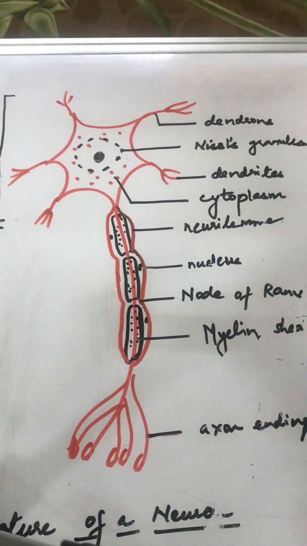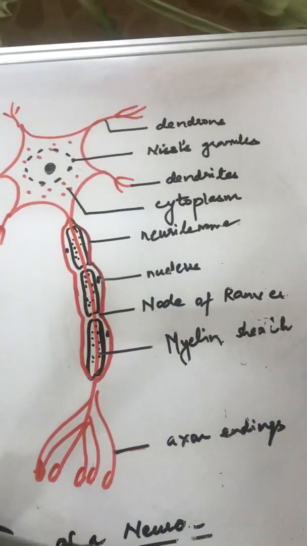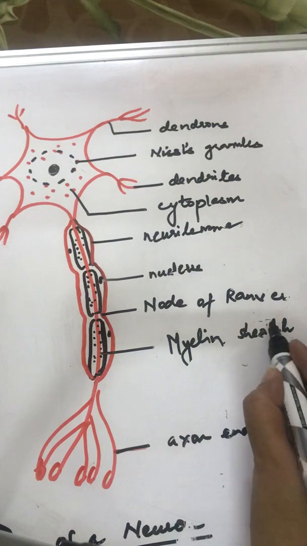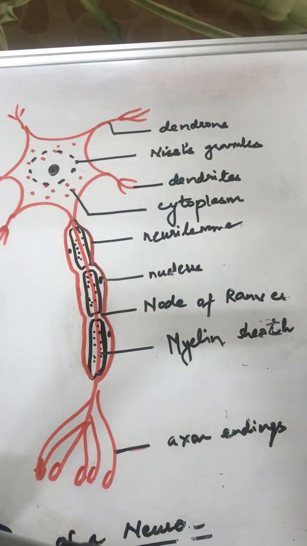Myelin sheath is also called medullary sheath. Myelin or medullary sheath is the same thing. Myelin sheath or medullary sheath may be present, may not be present. Neurons having a myelin sheath are called myelinated or medullated, and the ones lacking them are non-myelinated or non-medullated.